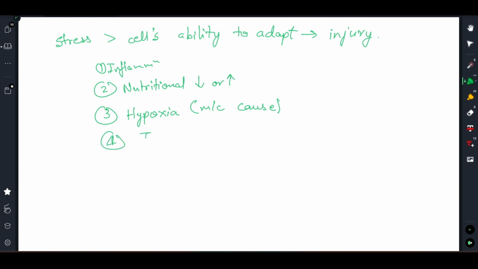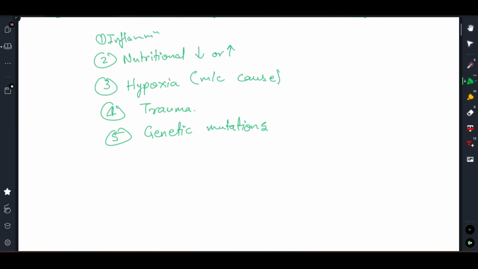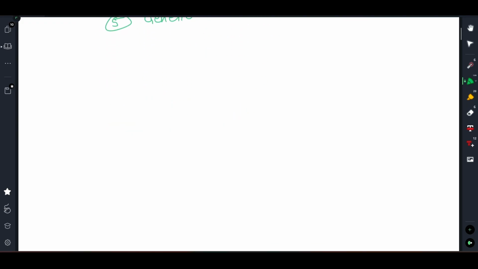What can be the other reasons? It can be due to trauma, right, where you can see mechanical stress resulting in cell injury, and the final one being genetic mutations. So these are the main 5 causes which can result in cell injury. Now coming to our main discussion, that is hypoxia, right? We will be mainly discussing hypoxia in this lecture.